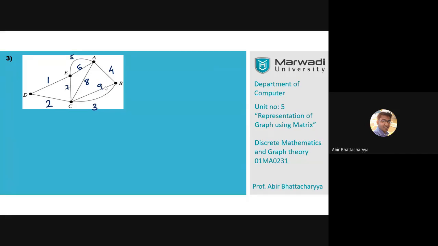Now figure out all these cut sets, 7 cut sets, and also draw the disconnected components. Also figure out the maximum cut set and minimum cut set.